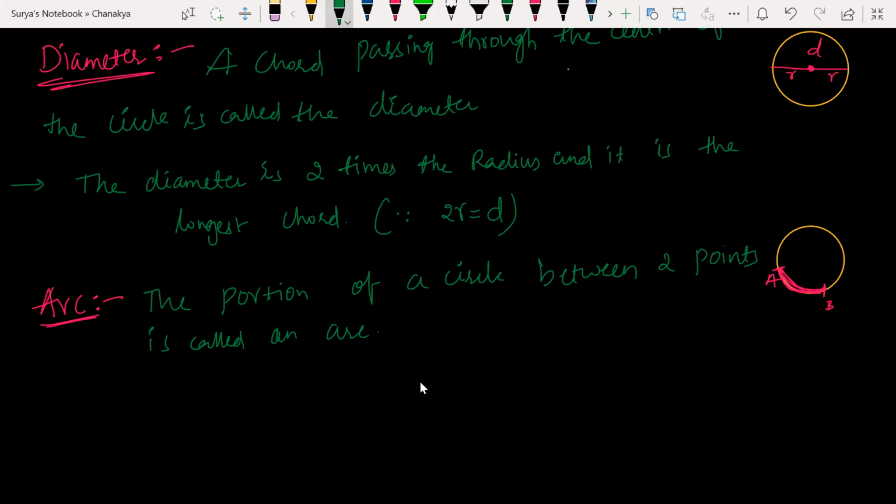Yes, sir. Curve means the portion between 2 points on the circle. Girls, are you able to understand? Yes, sir. Understood, sir.